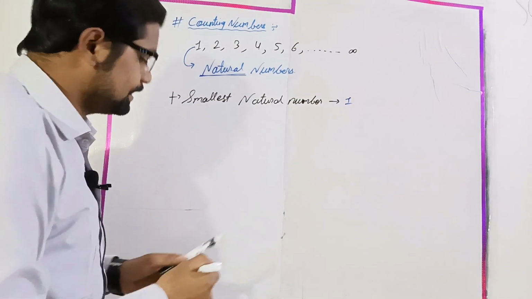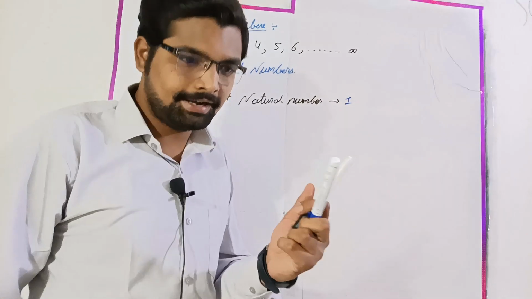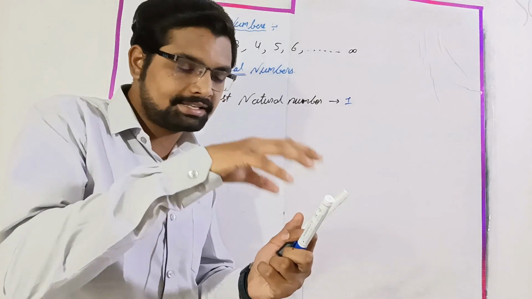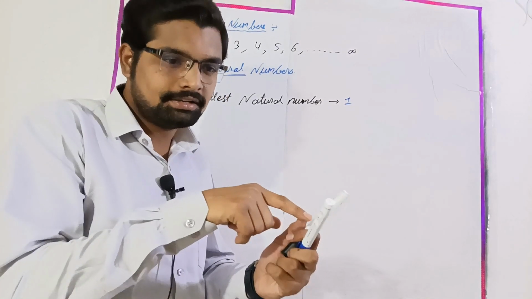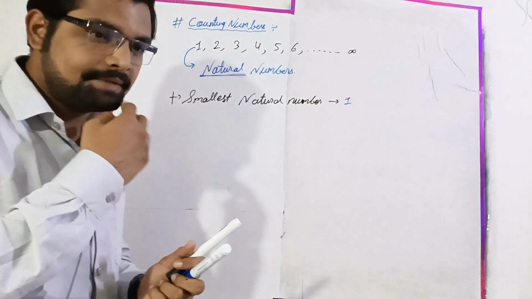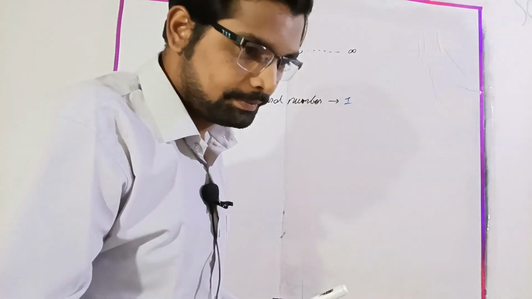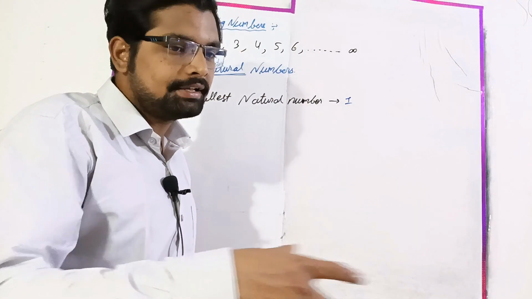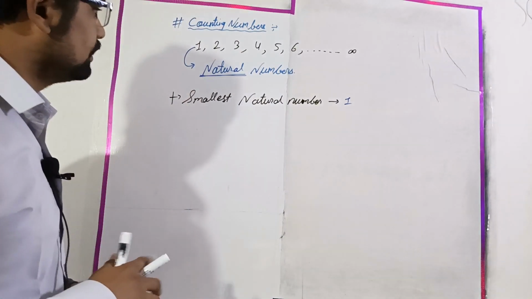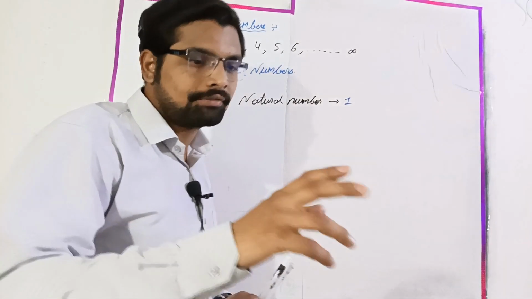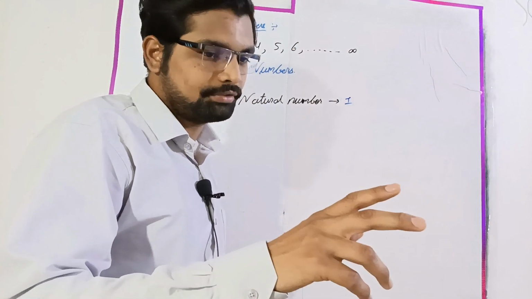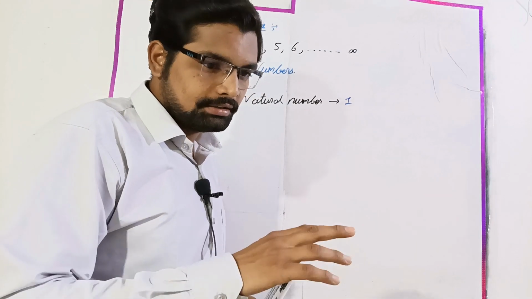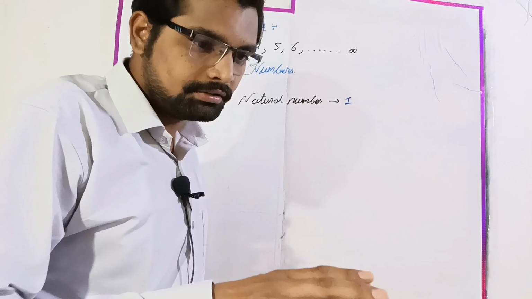Suppose I am saying I have 2 markers, so you can see the 2 markers exist in our surroundings. Suppose I am saying you have 1 pen, so that pen is existing, right? But if I say I have 0 toffee, does that toffee exist or not? That toffee is not existing, right?